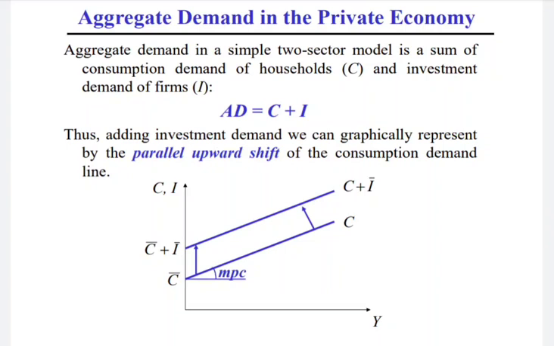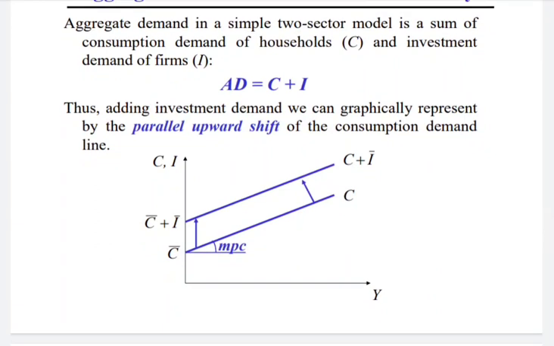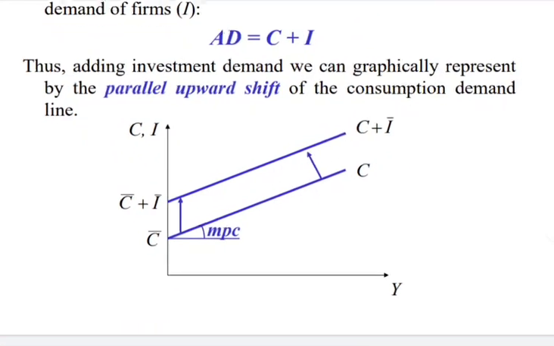Actual aggregate expenditure of the economy is always equal to the aggregate output, or the GDP of the economy, that comprises C plus I, consumption expenditure plus investment. Thus adding the investment demand, we are graphically representing by the parallel upward shift in the consumption demand line. Here we see that we have added both the expenditures, the consumption expenditure as well as the investment expenditure.